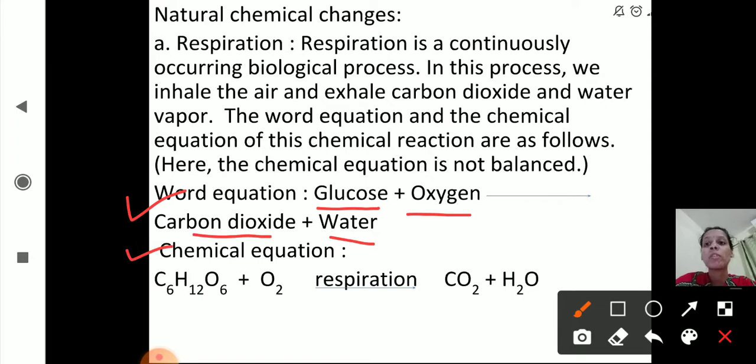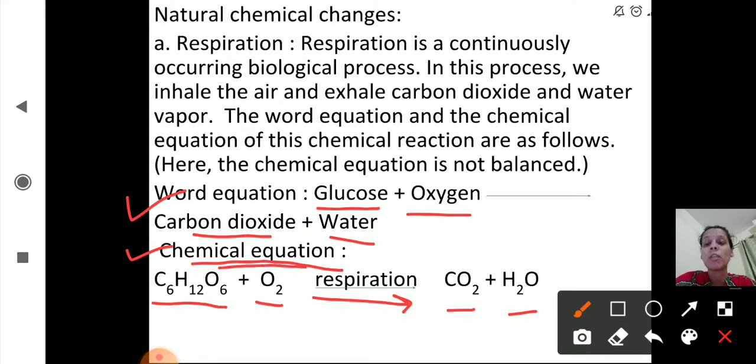How will we write down this chemical equation? What is the chemical formula for glucose? That is C6H12O6. This is glucose. Oxygen, that we know, is O2, and in respiration it gives out CO2. CO2 means carbon dioxide, plus H2O means water. So this is the chemical equation.